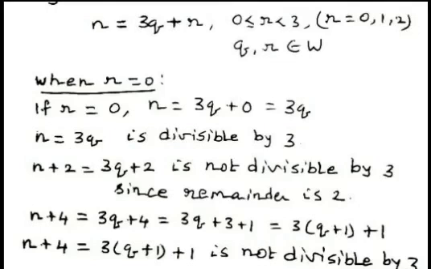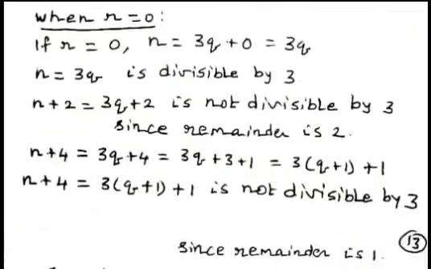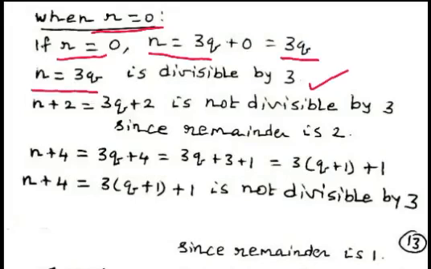Now we consider the case when r equal to 0. When remainder is equal to 0, then n equal to 3q plus 0, so n equal to 3q. In this case, n is divisible by 3.